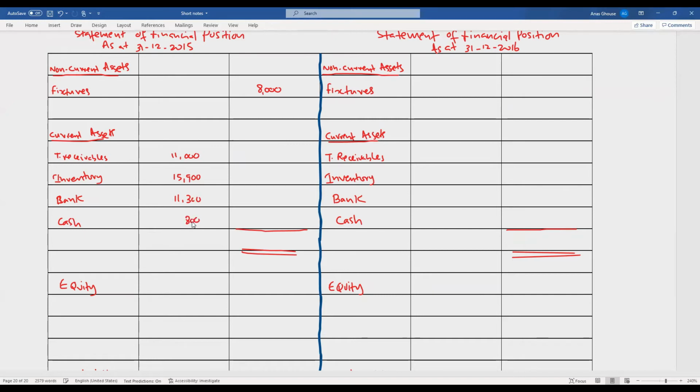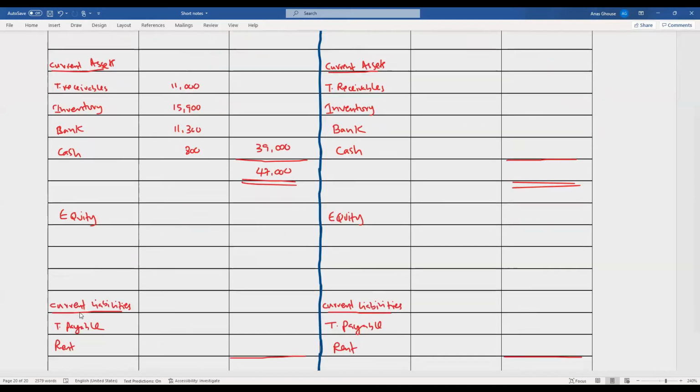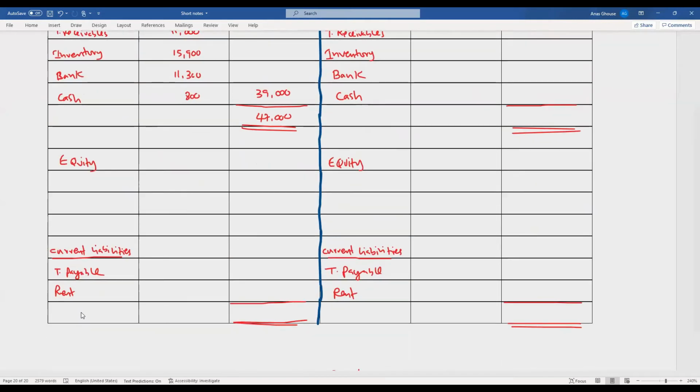So therefore, the total balance will be 39,000. So 39,000 current assets, 8,000 non-current assets. So therefore, the total assets will be 47,000. As I explained earlier, the equity balance is not given. So you need to identify this equity balance. How much is the equity balance?